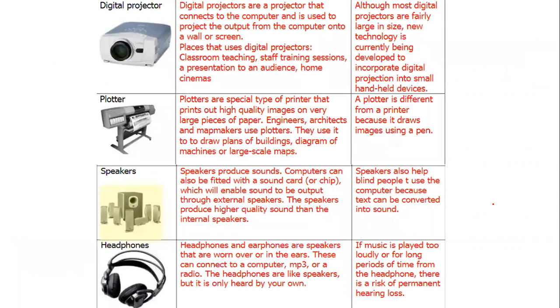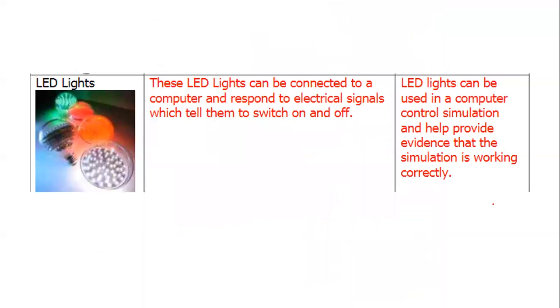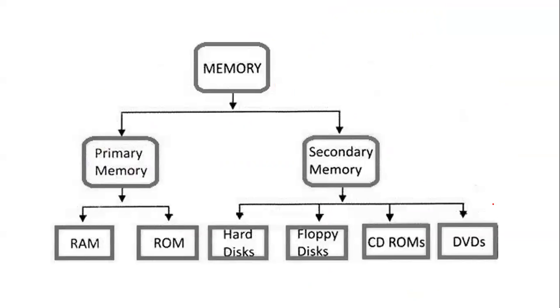Then digital projector, which helps to project and connects the computer with the screen. Plotter, a special type of printer that gives high quality image printing. Speakers, which help with sound quality. Headphones, which are worn over the ears, used when the speaker speaks or delivers information. LED lights are connected to the computer, and they respond to electrical signals. Okay, memory I have done with you.